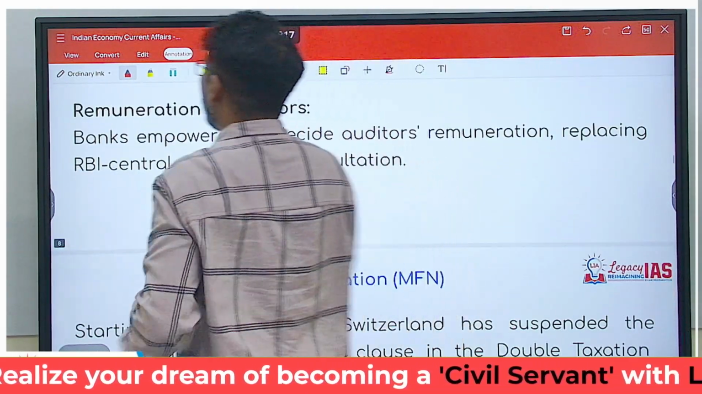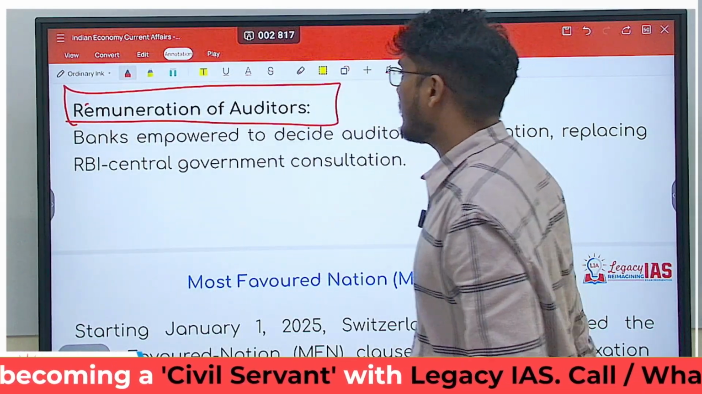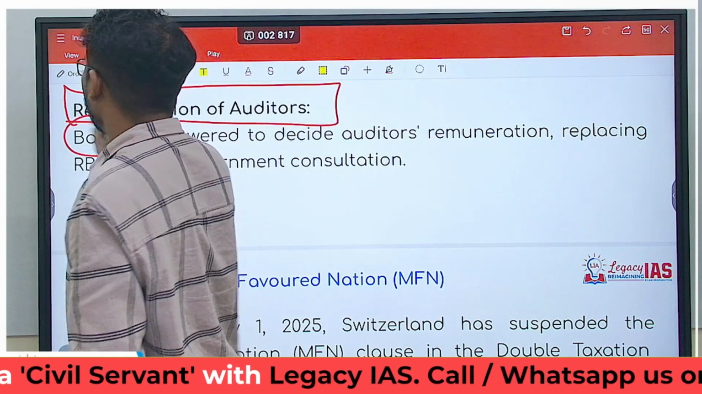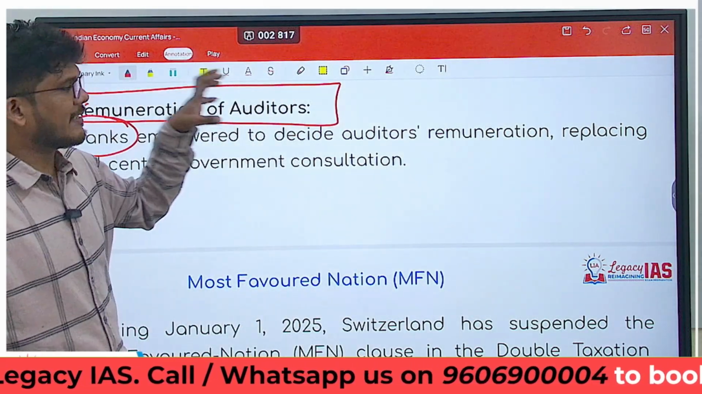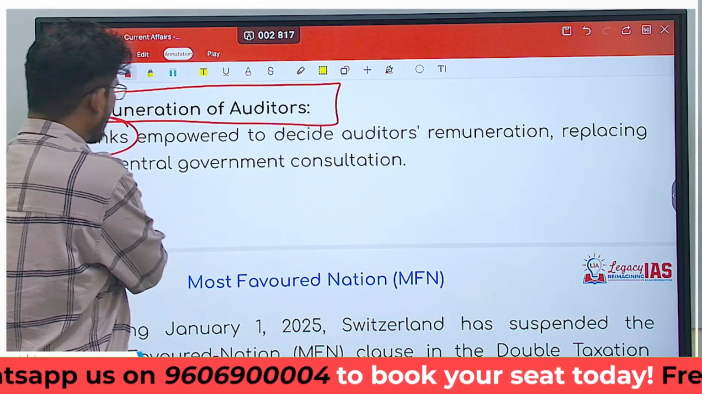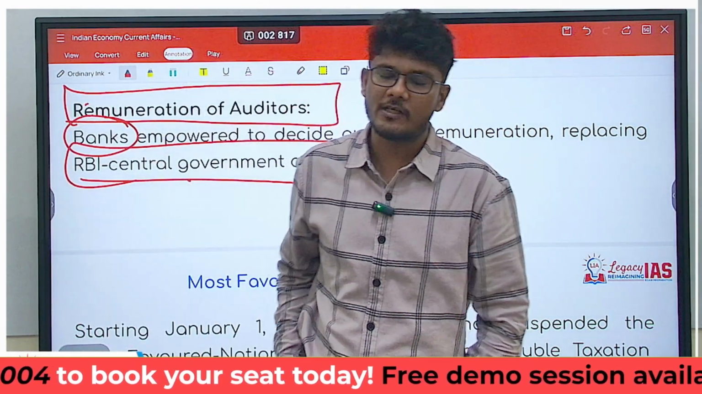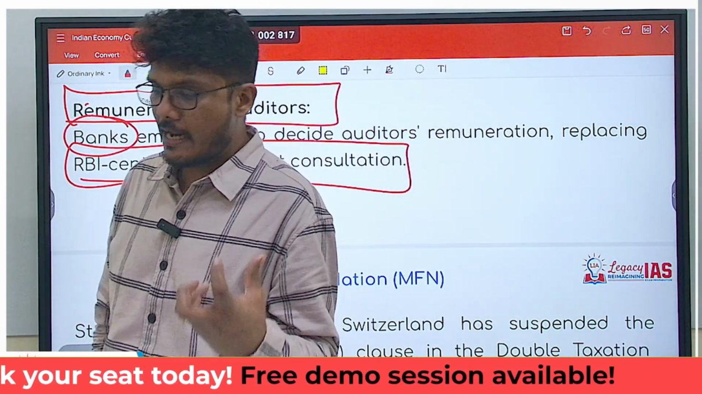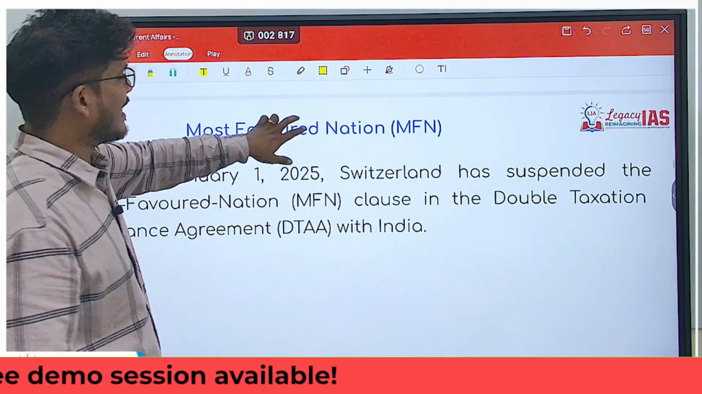Then you have remuneration of the auditors. Now the remuneration of the auditors can be decided by the banks themselves. This amendment is empowering the banks to decide auditors' remuneration. Earlier, what was the case? The RBI central government consultation was required. Now no further such consultation will be needed. Bank will be empowered to remunerate the auditors as they like to.